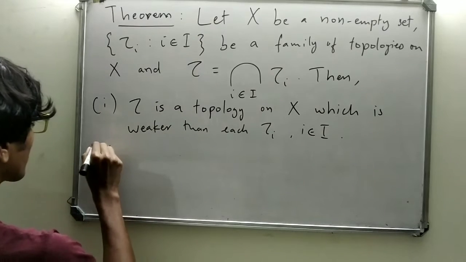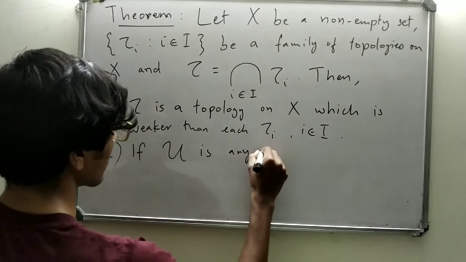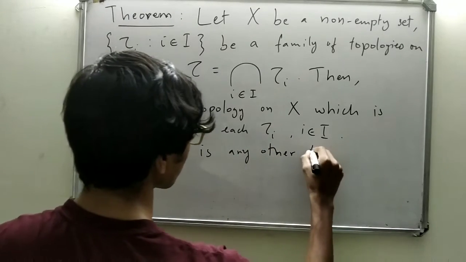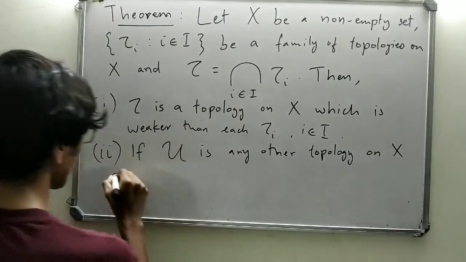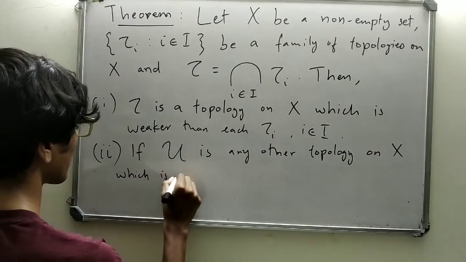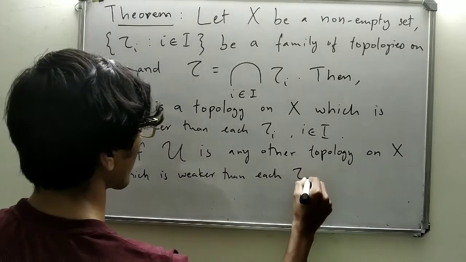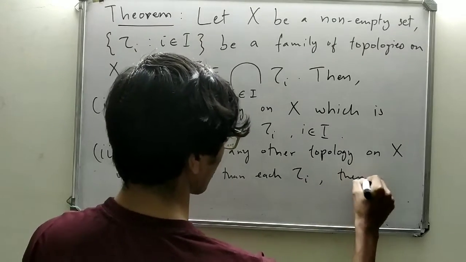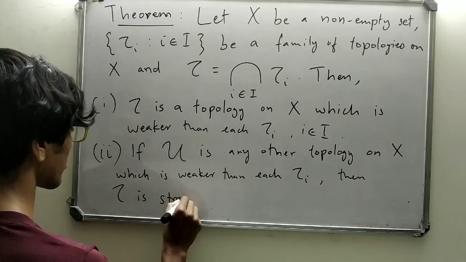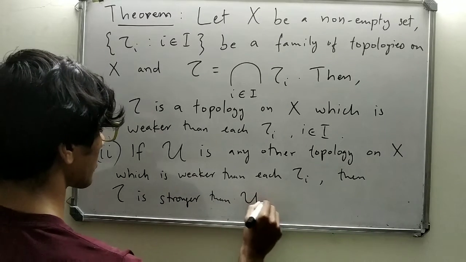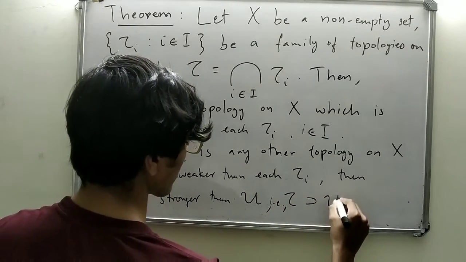And two, if U is any other topology on X which is weaker than each τi, then τ is stronger than U. That is, τ contains U.